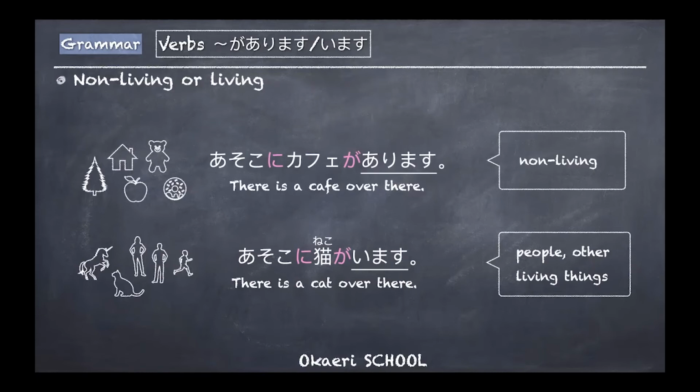And people usually ask me, how about ghosts? I was like, okay, right, that's a good question. But we say います. We say います. So for ghosts as well. お化けがいます。幽霊がいます。So ask me if you have any further questions about how we sort things into non-living or living things. Anyway, that's the difference. あります。います。And again, あそこにカフェが、猫が. So that's the basic structure.